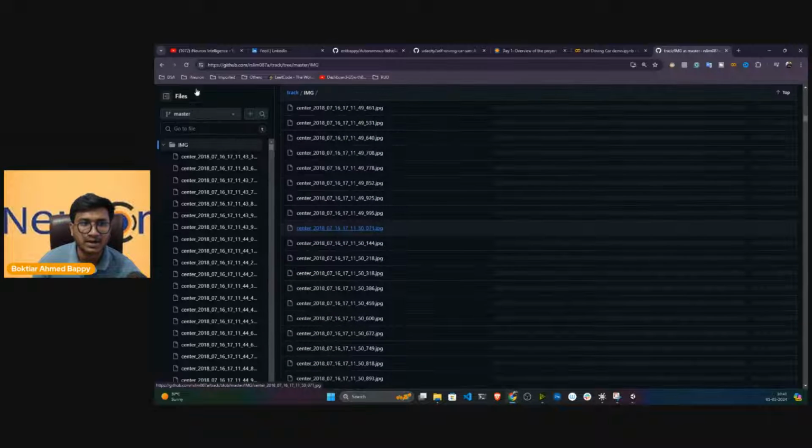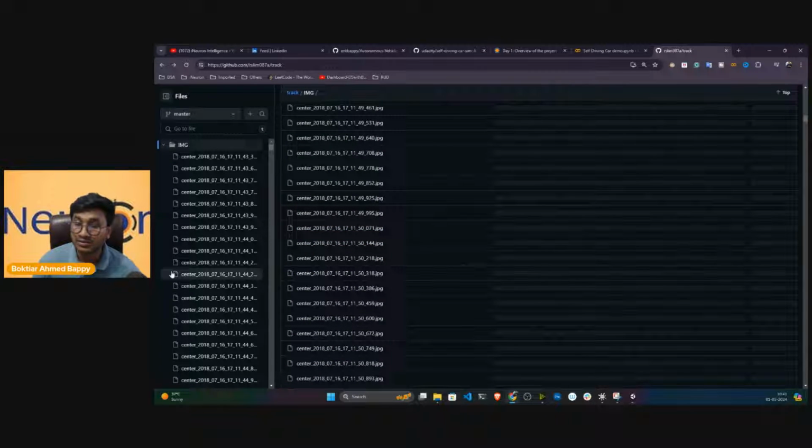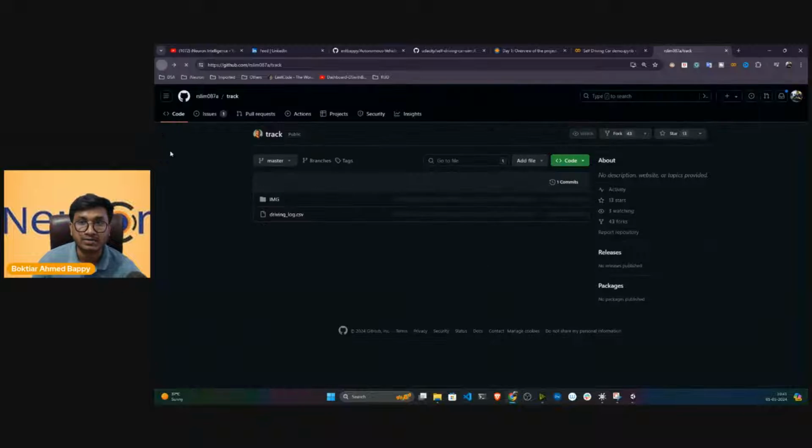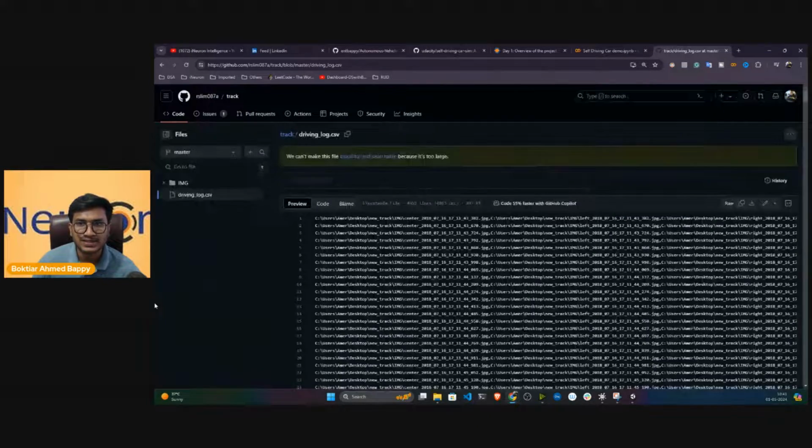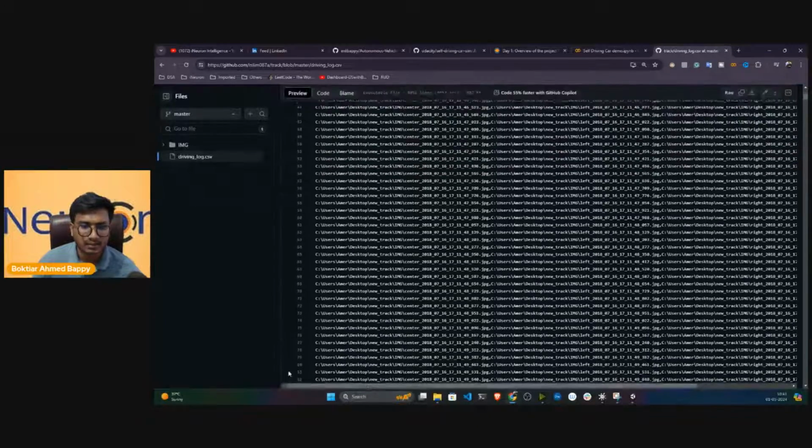He has driven this car at least 3 rounds on that track, and he has collected all the data for you. Let me just go back. Yeah, and this is the CSV file. That means the steering angle, the position of the car, everything is there.